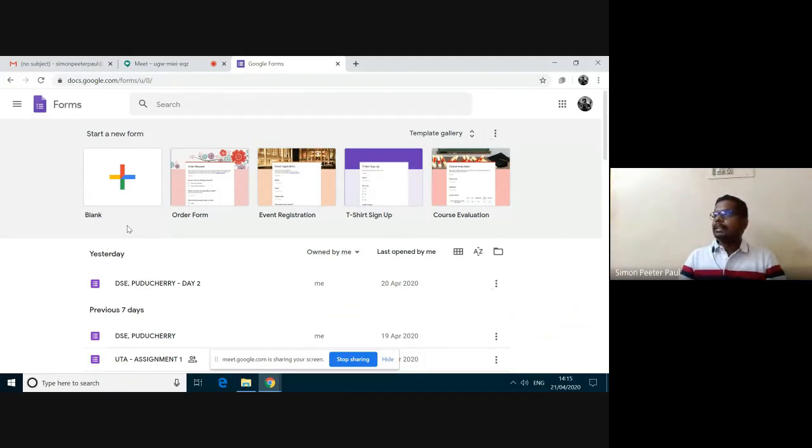I want to get the detail of my student, like father's name, mother's name, and date of birth. I'm going to get the name of the student, gender, class, father's name, and mother's name. I'm going to get 5 attributes. Now I'm clicking this blank, this plus symbol.